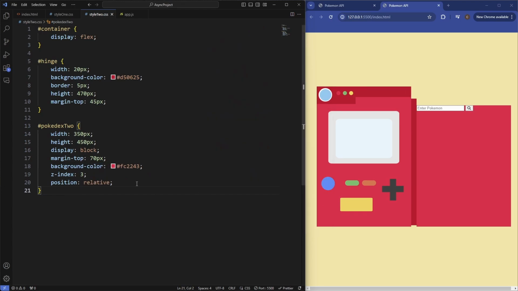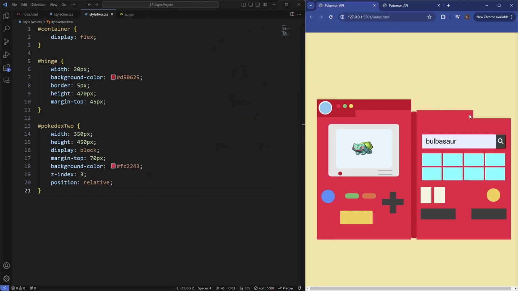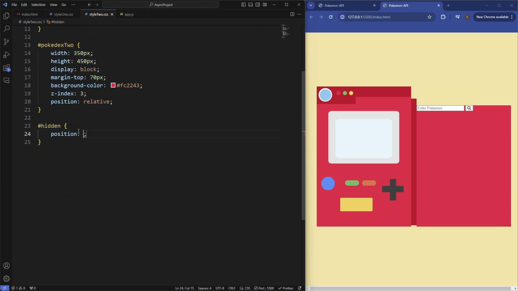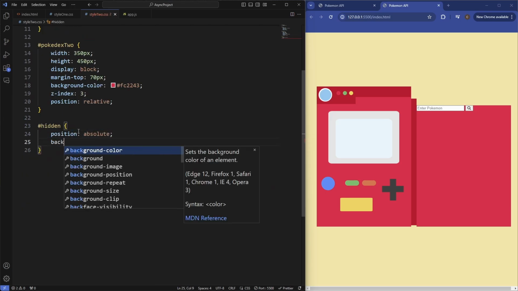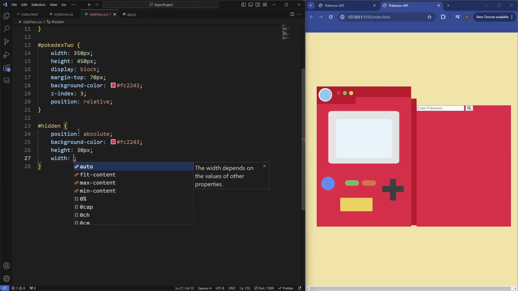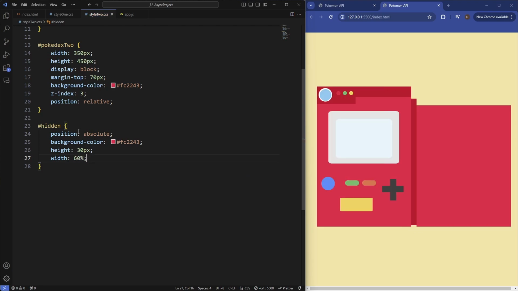And now let's target the hidden element, which is this section here, so it just looks consistent with the other side of the Pokedex. So this has an ID of hidden. Set the position of this to be absolute. We'll set the background color of that light red, height to be 30 pixels, and we'll set the width to be 60%. And then from the top, let's say minus 30 pixels. So you see now it's looking more consistent.